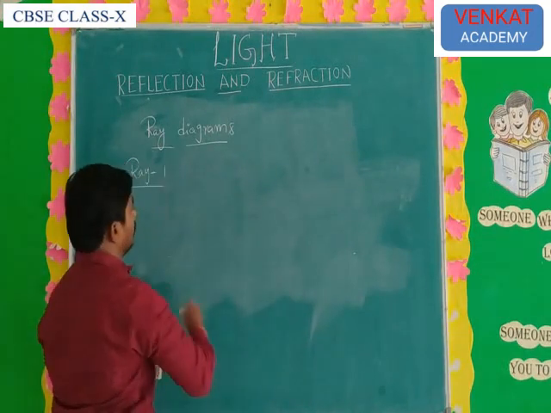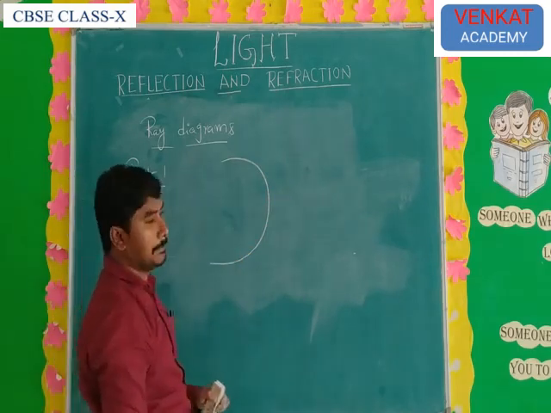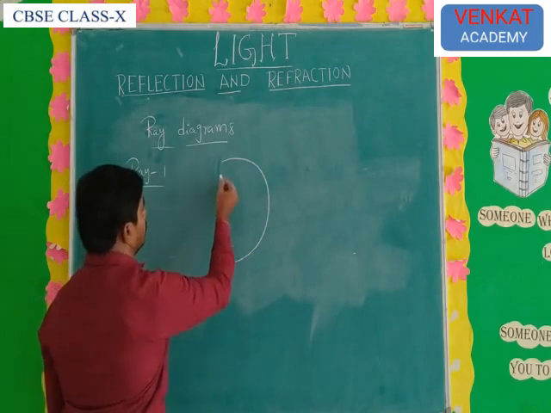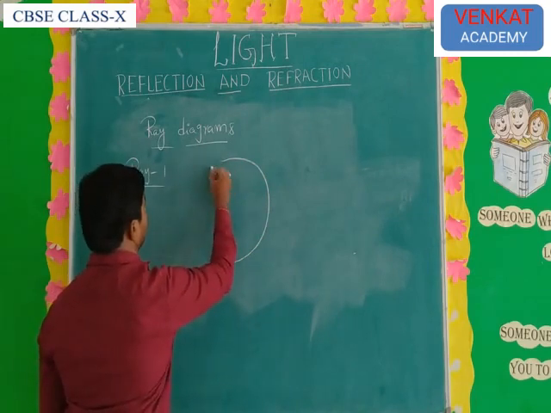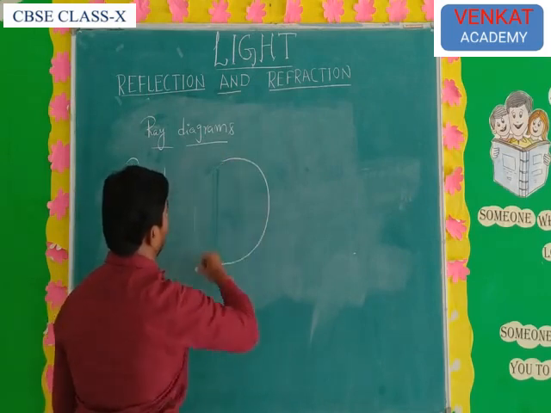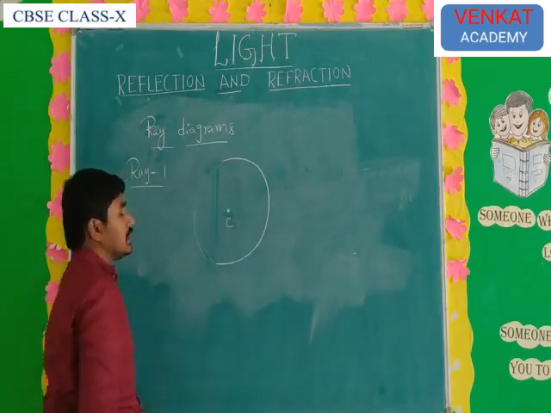First, see here, you have to observe what is the center of curvature. This is the mirror, and you have to observe it like a sphere. The center of the sphere of glass is the center of curvature.